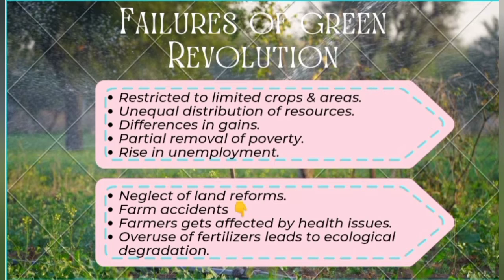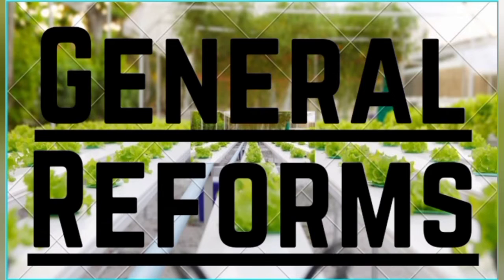Then farm accidents. Which are the farm accidents? Farm accidents means the farmers get affected by health issues because the pesticides and fertilizers are chemicals and poisons. Then overuse of fertilizers leads to ecological degradation. That means it will lead to land degradation.